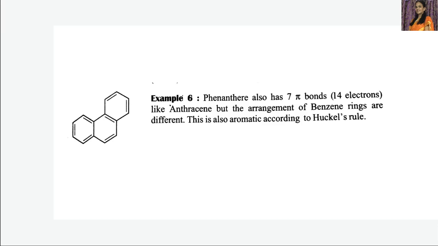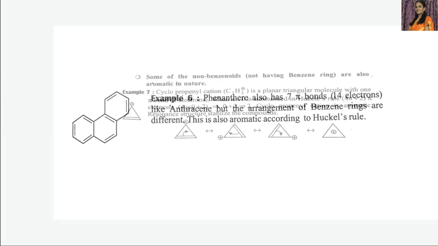4 into 3 is 12 plus 2 is 14, so it has 14 pi electrons. Therefore, it is also said to be an aromatic compound where n is equal to 3. N is an integer which is equal to 3. So these are all aromatic compounds except cyclooctatetraene. Cyclooctatetraene is a non-planar molecule, which is non-aromatic.